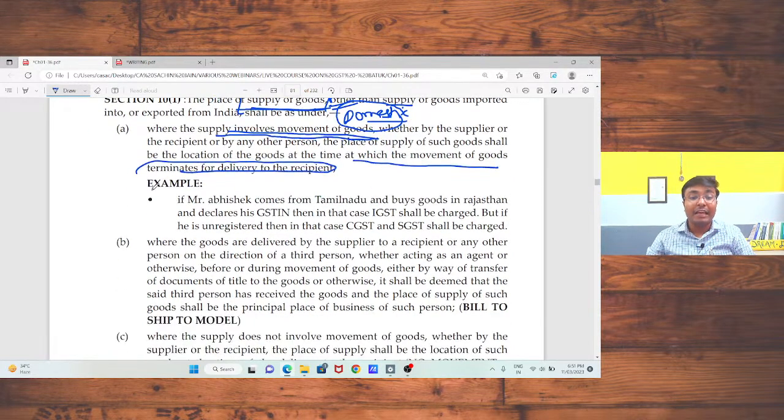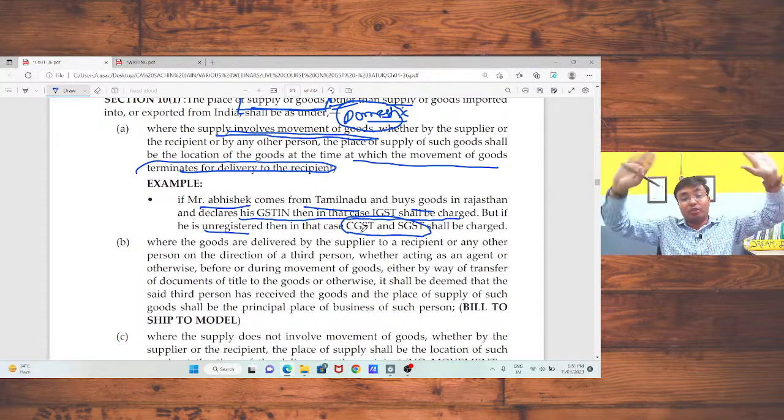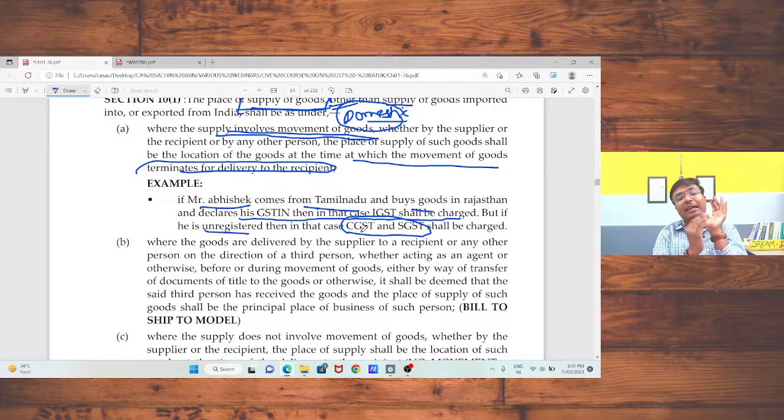Just take an example. If Mr. Abhishek comes from Tamil Nadu and buys goods in Rajasthan and declares his GST, in that case IGST should be charged. But if he is unregistered, in that case CGST or SGST should be charged, because here the delivery terminates. Okay, sir. So IGST, and CGST and SGST should be charged. But if Mr. Abhishek is registered, in that case IGST should be charged if there is a movement.